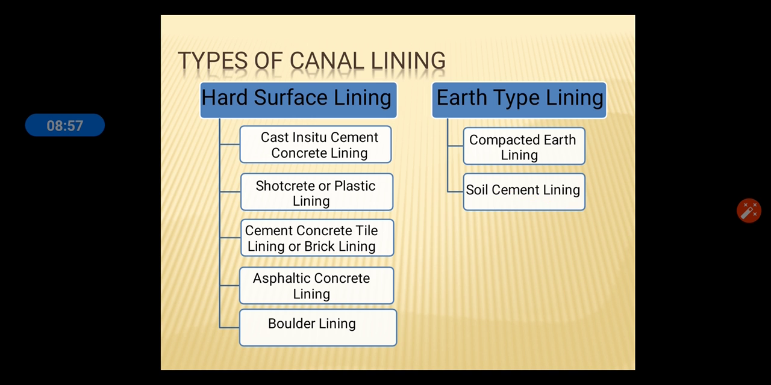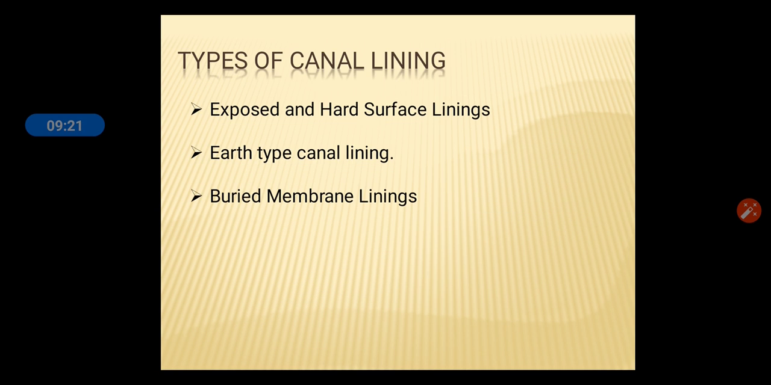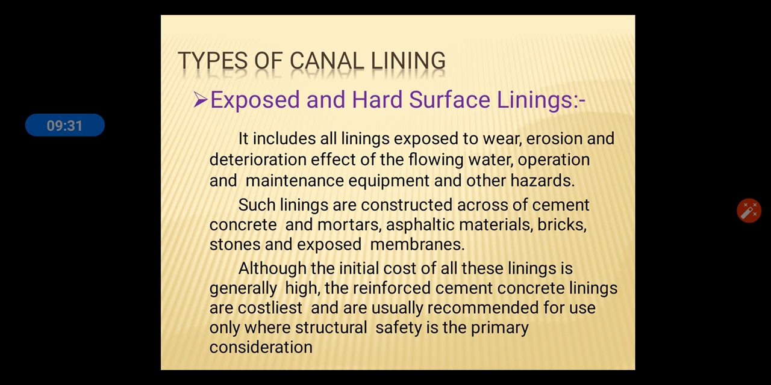Canal linings are of hard surface lining and earth type lining. Hard surface lining is further divided into cast in situ cement concrete lining, shotcrete or plastic lining, cement concrete tile lining or brick lining, asphaltic concrete lining, and boulder lining. Earth type lining consists of compacted earth lining and soil cement lining. Types of canal lining: first, exposed and hard surface lining. Second, earth type canal lining, and third one is buried membrane lining.